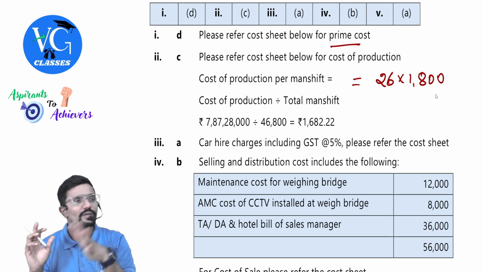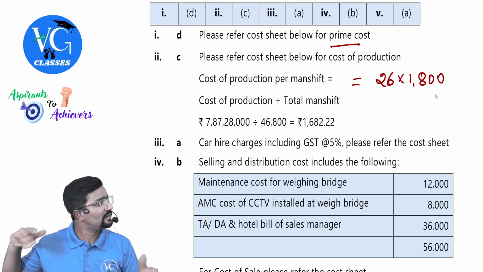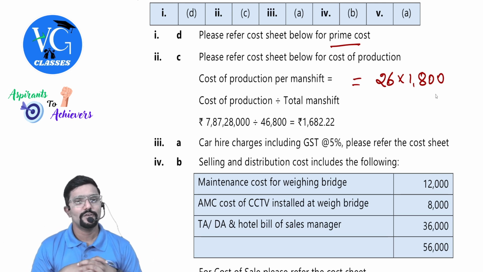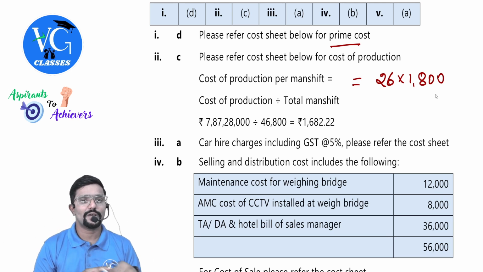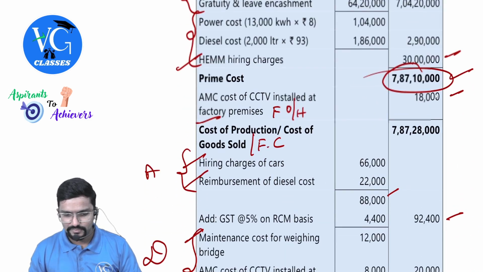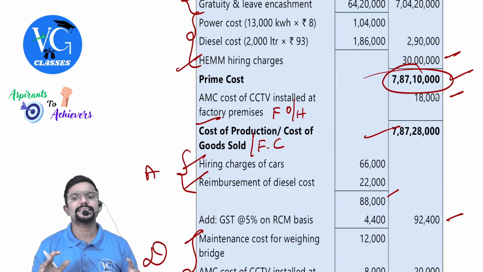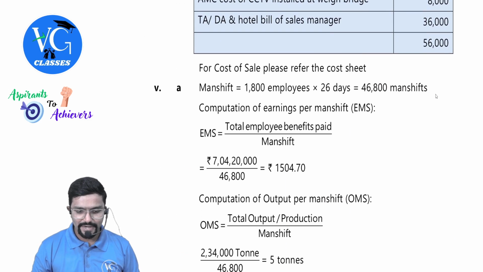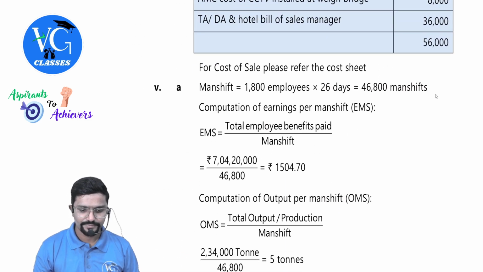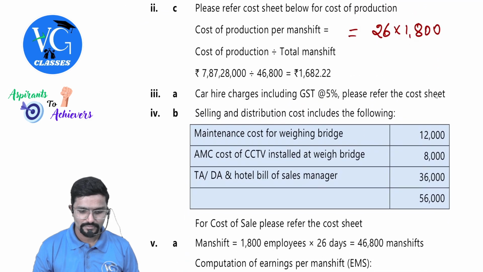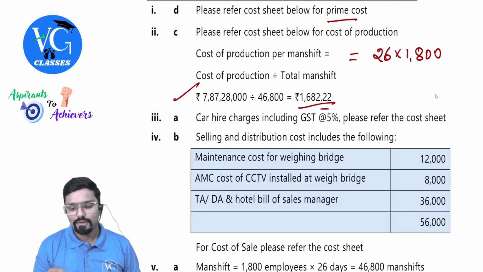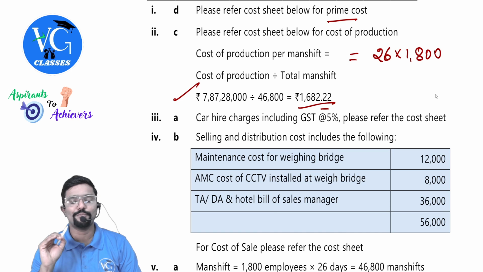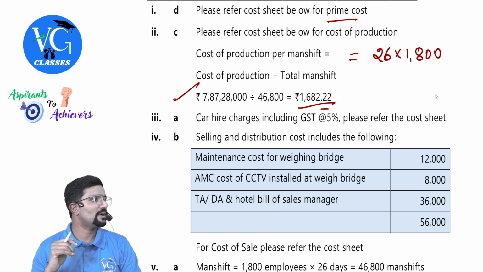How many workers are there? 1800. So all of them will work. For how many days? 26 days. So totally how many shifts? 46,800. Cost of production is how much? 7 crore 87 lakh 28,000 divided by number of shifts, guys. You will get cost of production per man shift 1682.22. It is there in the option?